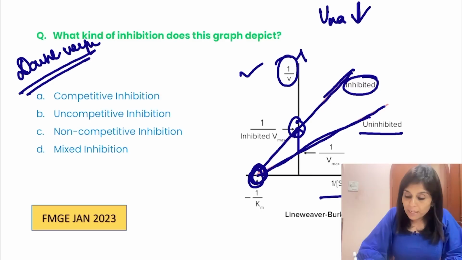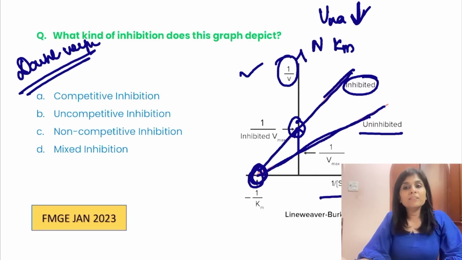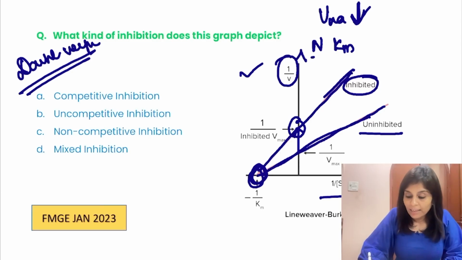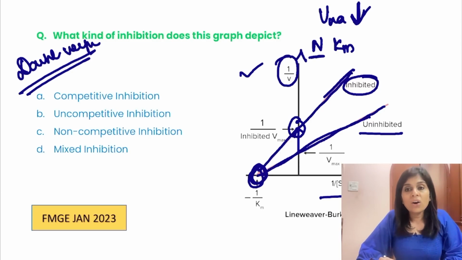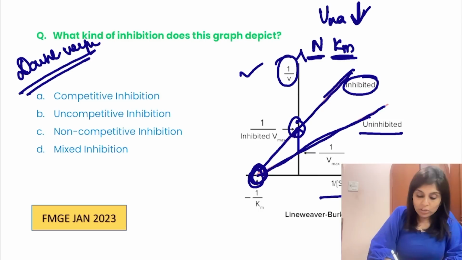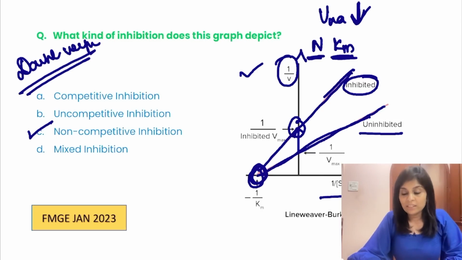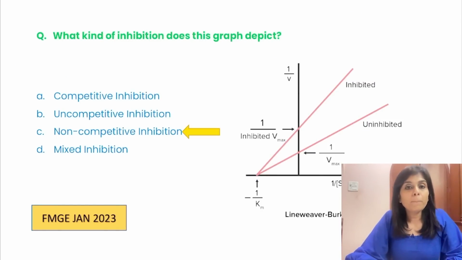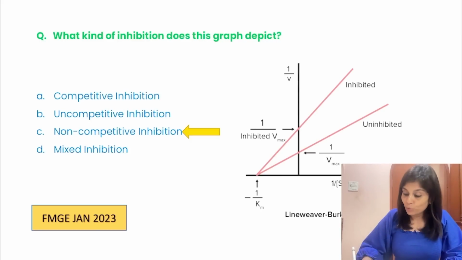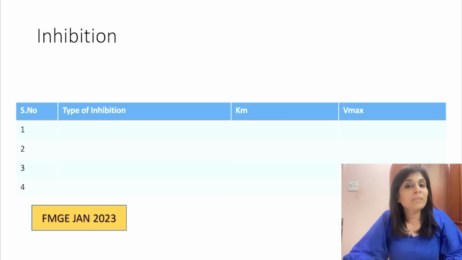So if Vmax is low and Km is normal, N stands for non, K stands for competitive inhibition. Normal Km is a feature of what? Non-competitive inhibition. So the answer for this question is choice C. But you have to know about every type of inhibition. That you will be able to understand if you fill up this tabular column along with me.